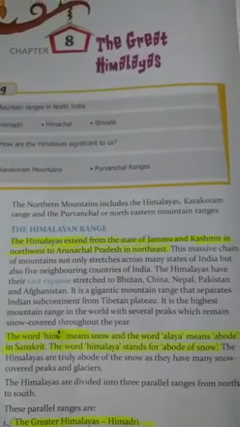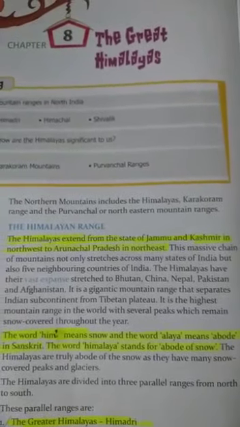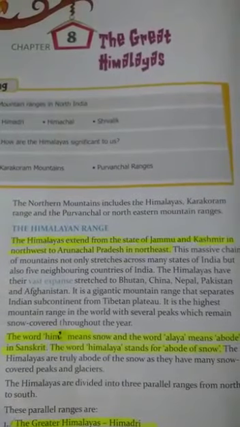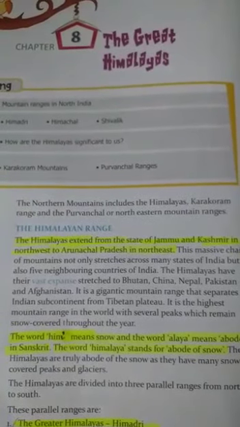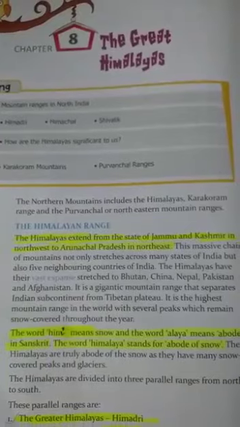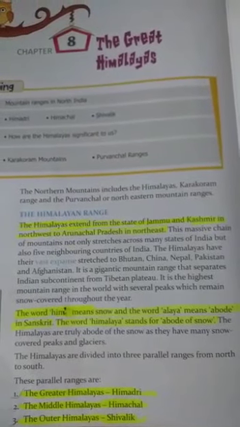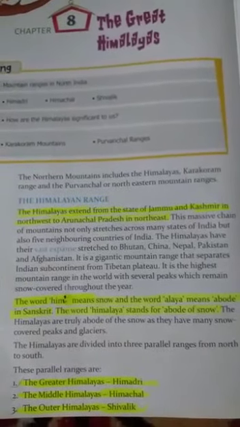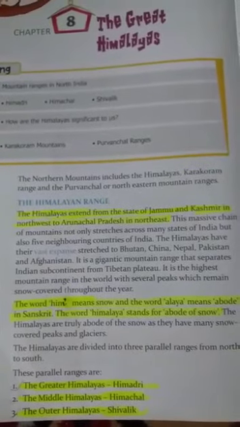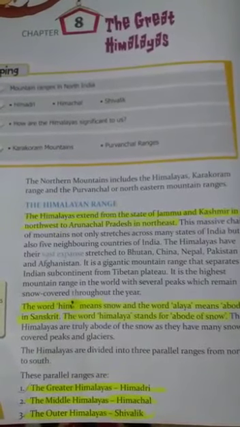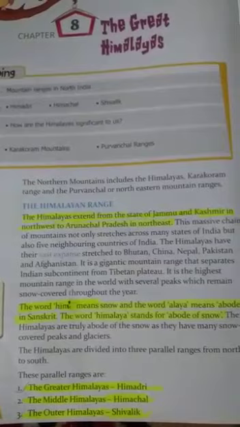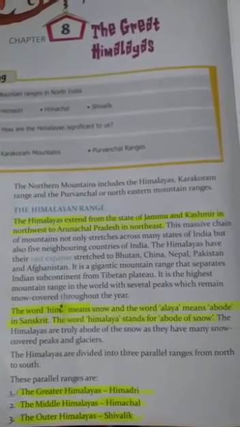Good morning, children. In the previous video, we were studying about the Great Himalayas. The Great Himalayan Range has three parallel ranges: the Greater Himalayas, Himadri; the Middle Himalayas, Himachal; and the Outer Himalayas, the Shivalik Range.